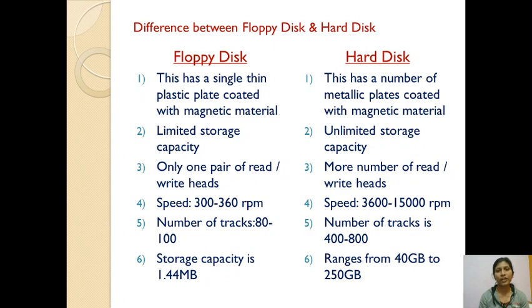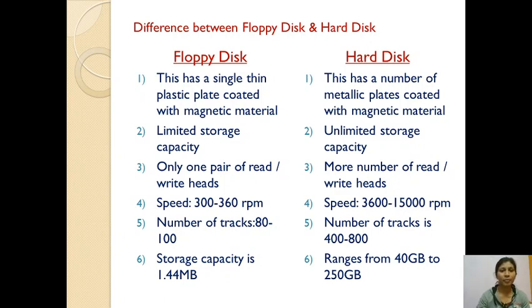One uses a single thin plastic plate and the other uses metallic plates, both coated with magnetic material.